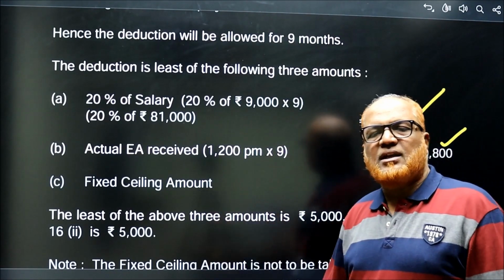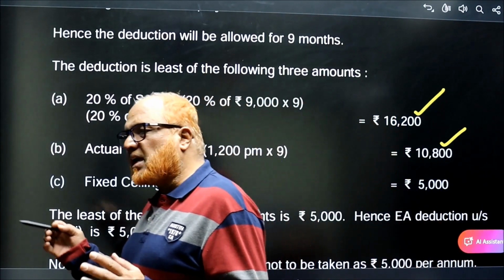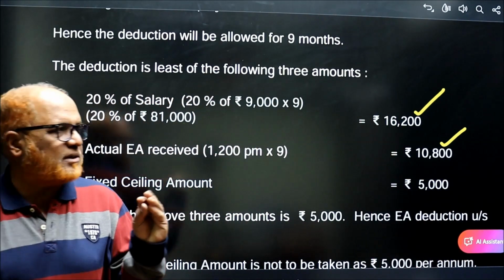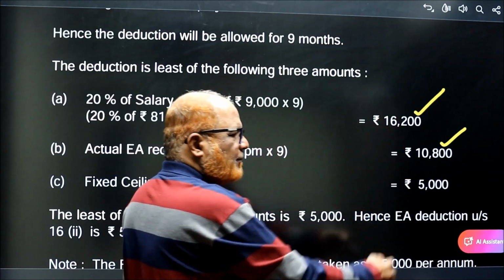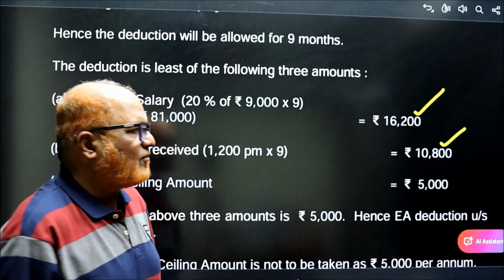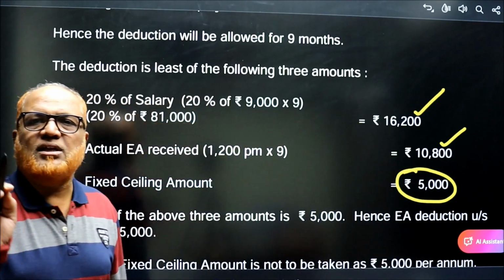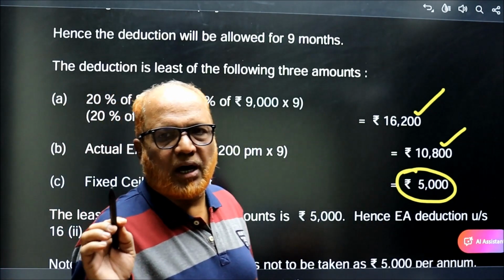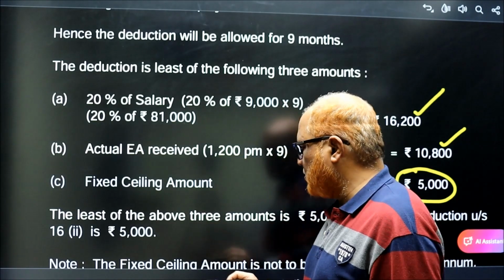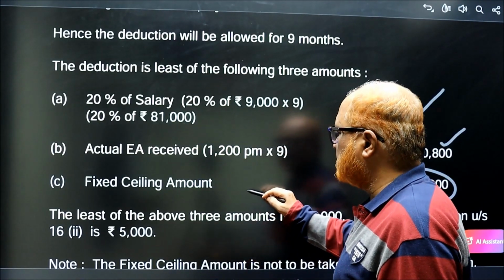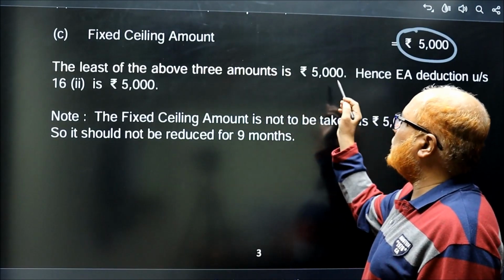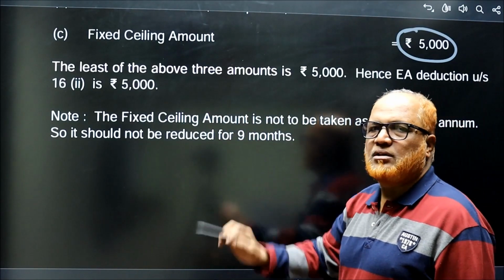And the fixed ceiling amount given by the Income Tax Act is 5,000 rupees. So among these 3, whichever is the least, 5,000 is the least. So this 5,000 is the deduction allowed under section 16.2. That's it. The least of the 3 amounts is 5,000, hence the deduction allowed is 5,000.